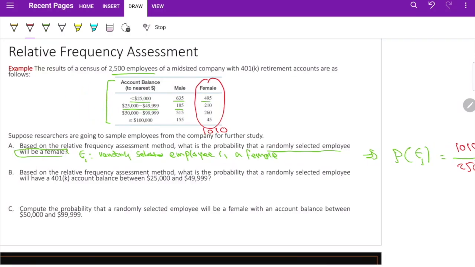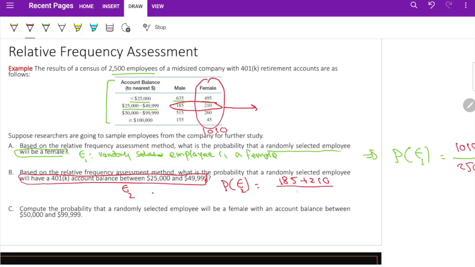Based on the relative frequency assessment, what is the probability that a randomly selected employee will have an account balance between this? This is my E2, my other event. The goal is to find the probability of E2. This is important. We need to know how many people have this kind of account. We are looking for these people: 185 plus 210. They have this account, divided by 2,500, the total number. So it's 395 divided by 2,500. What we get is about 15%.